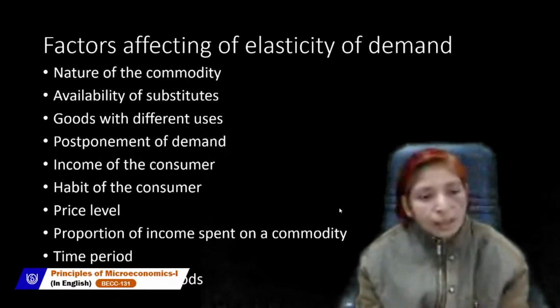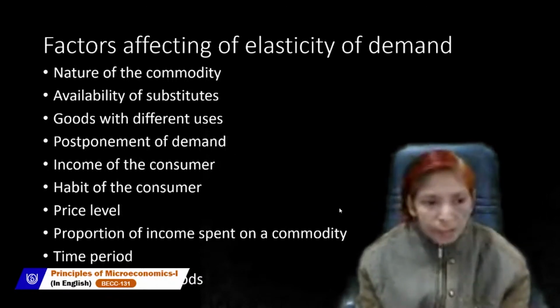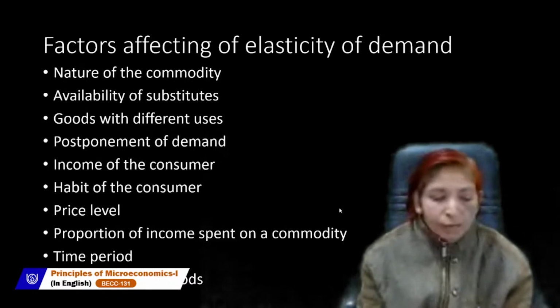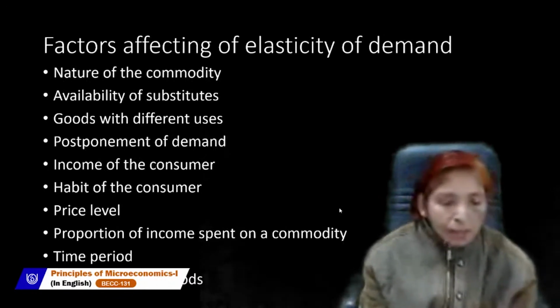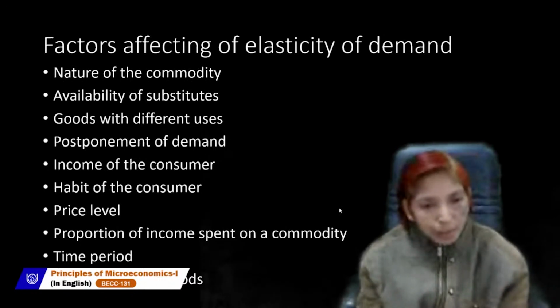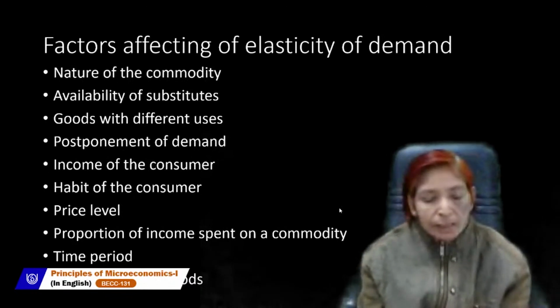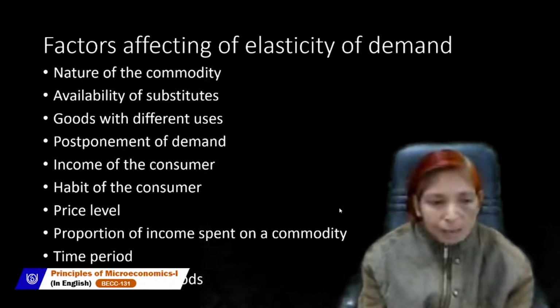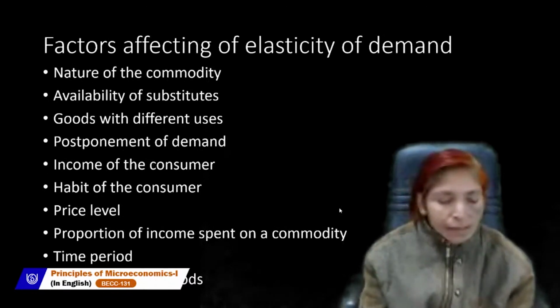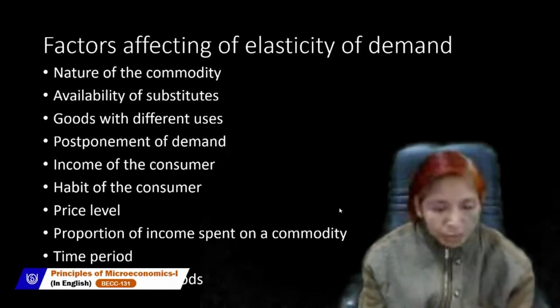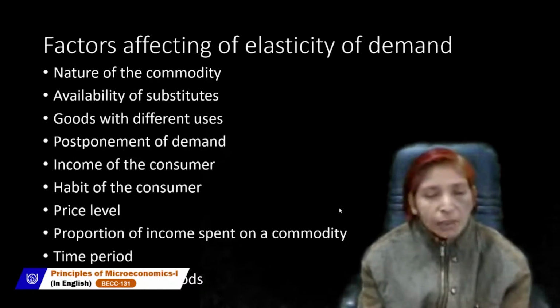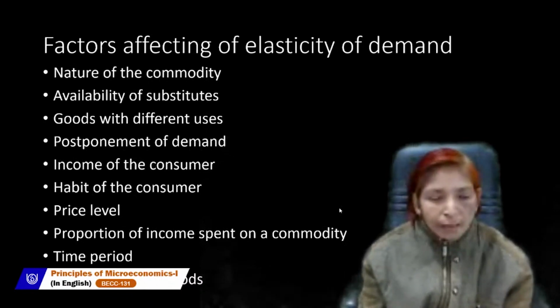Next point is price level. Some commodities have very high price, some commodities have very low price. If the price of the commodity is very high or very low, in this case demand will be inelastic. Because for a higher price commodity, those who can buy, they will buy.